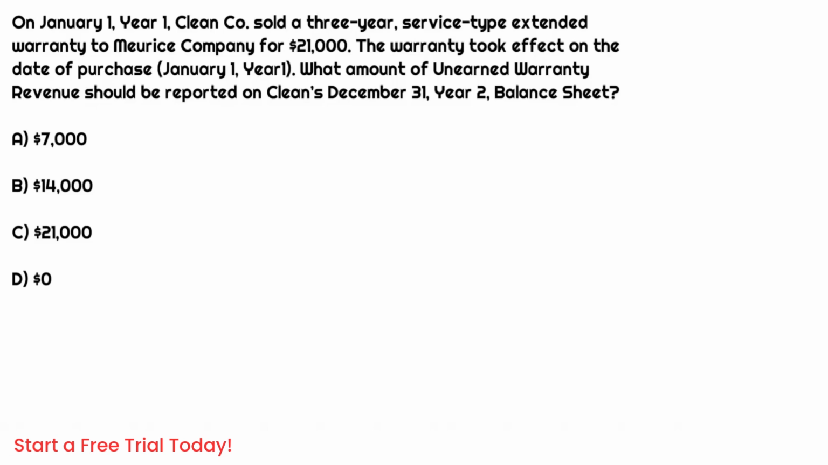Okay, so we have a 3-year service type extended warranty. Specifically what we want to know is how much of this is going to get reported as unearned revenue at the end of year 2. What we do know is that this was sold on January 1st, year 1. We also know that warranty revenue is going to get recognized as it is earned, meaning that this is going to be considered unearned revenue on the balance sheet and will be recognized and reversed again as it is earned.